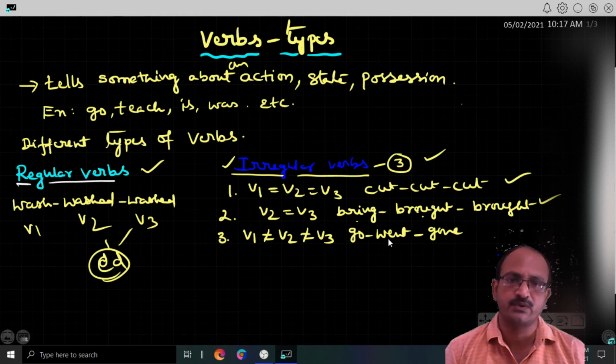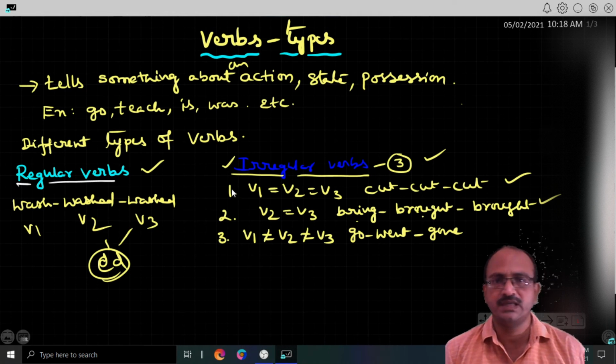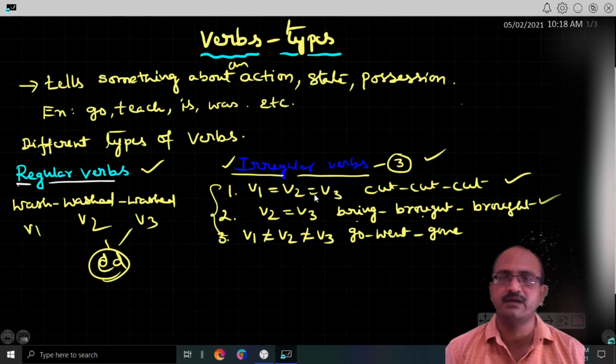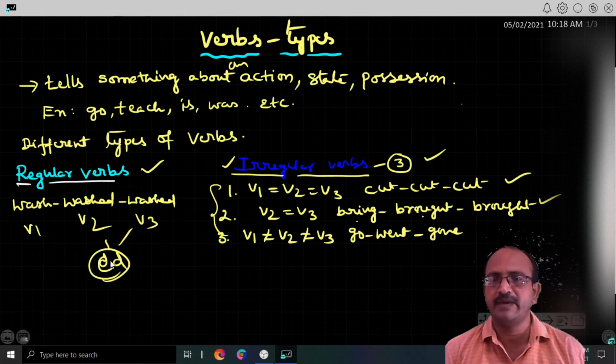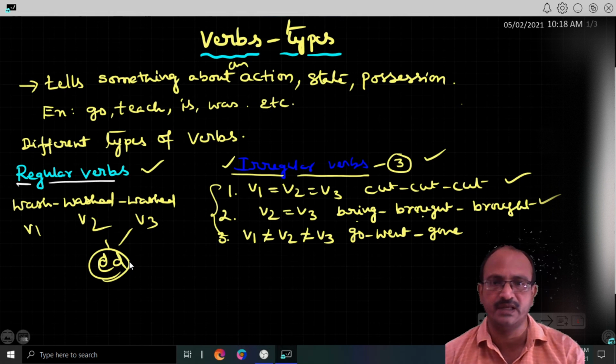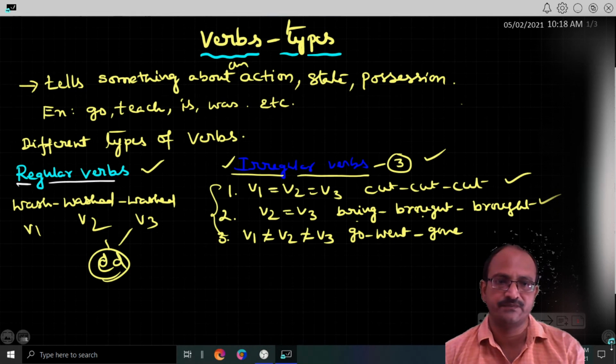Take for example go, went, gone. So these three types are called irregular verbs. Those where we get V2 and V3 only by adding ed are regular verbs. Okay, understand?